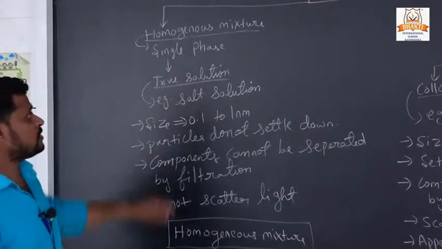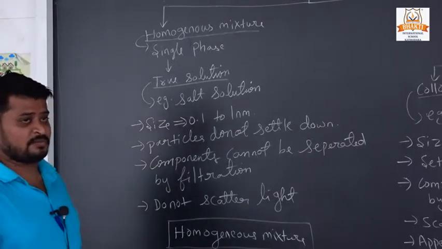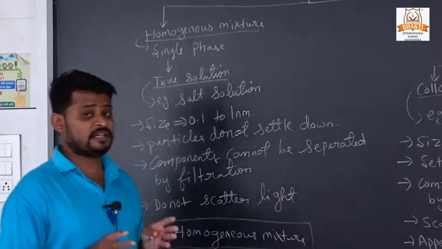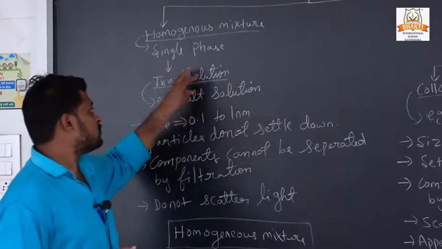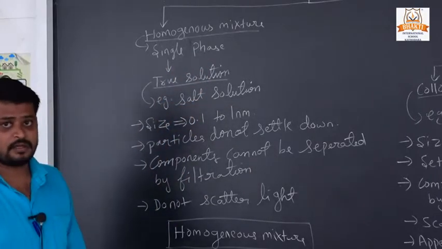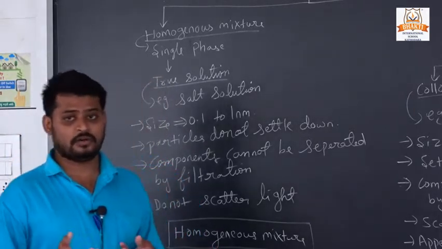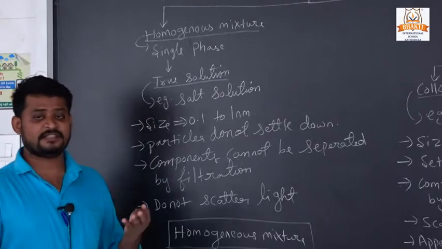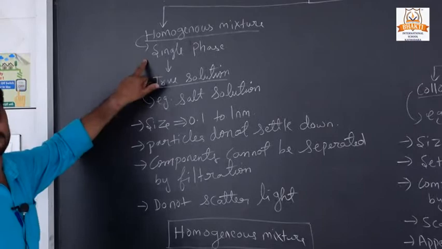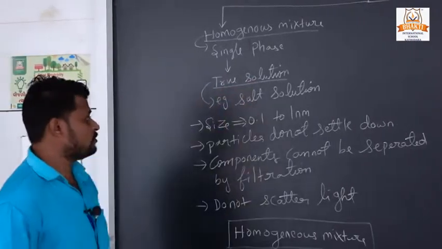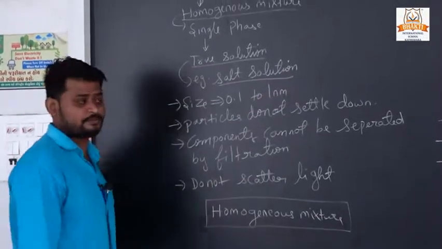First, homogeneous mixture. We already know what a homogeneous mixture is: a mixture which has only a single phase. Example, salt water. If we add salt to water, we only see water, not salt. So it is a single phase, and that is a homogeneous mixture. One type of homogeneous mixture is a true solution. An example of a true solution is salt solution.